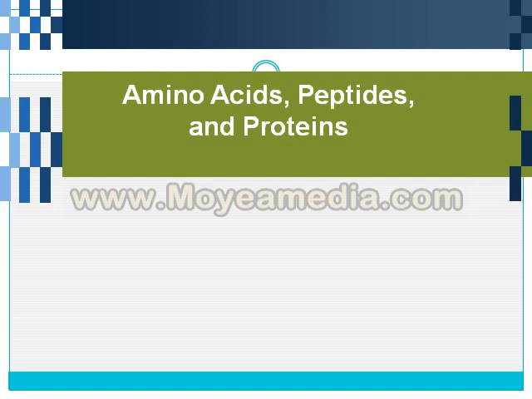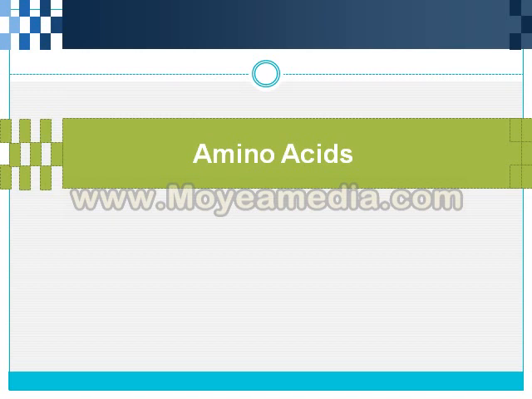Today we'll discuss amino acids, peptides, and proteins. As we know, proteins are a useful component of our body, and they are built up from amino acids. Amino acids join together to form peptides, and peptides join to form proteins. We will start with the amino acids.